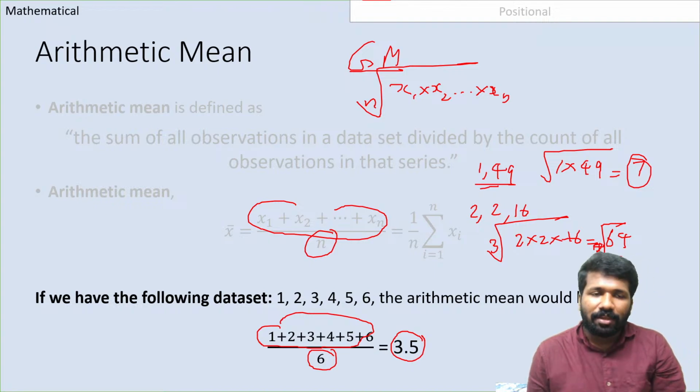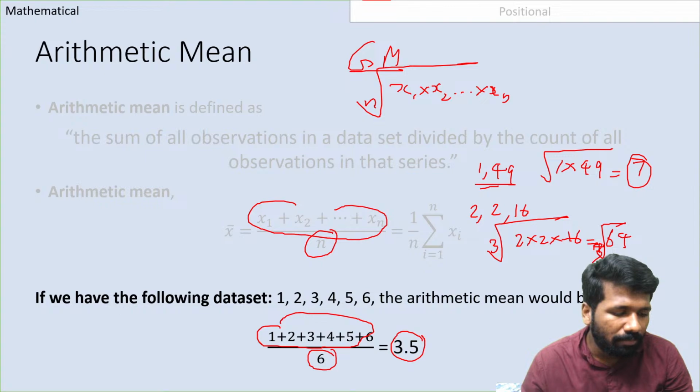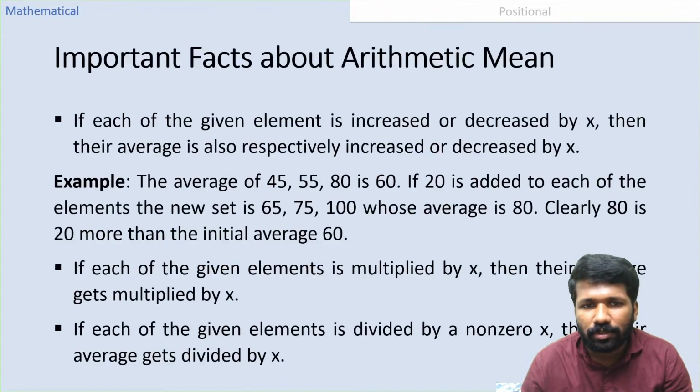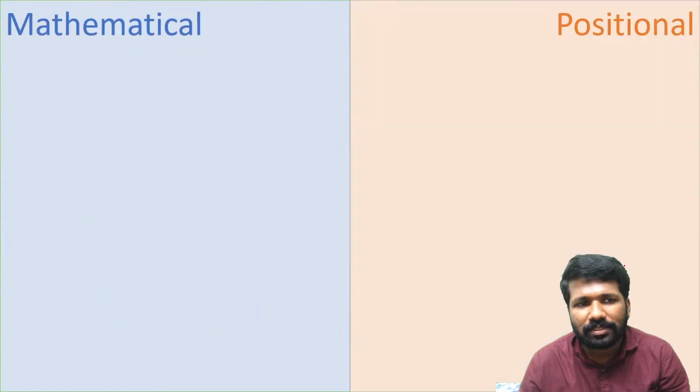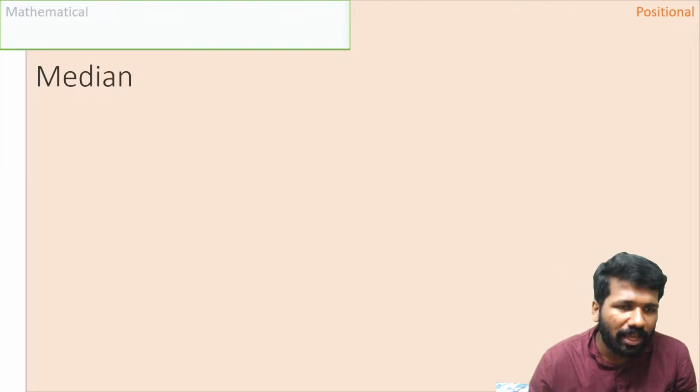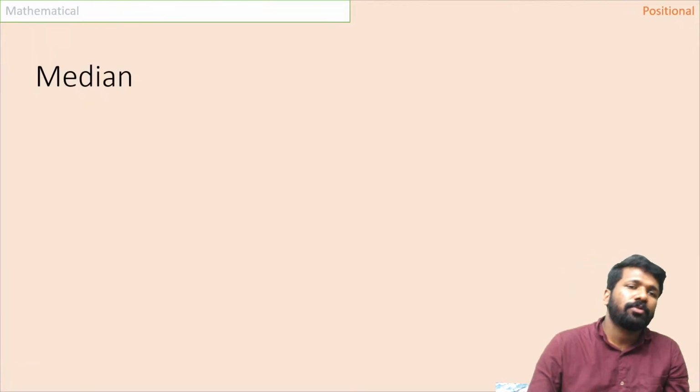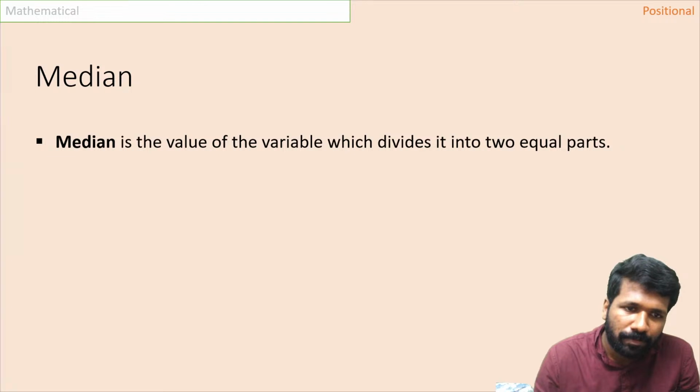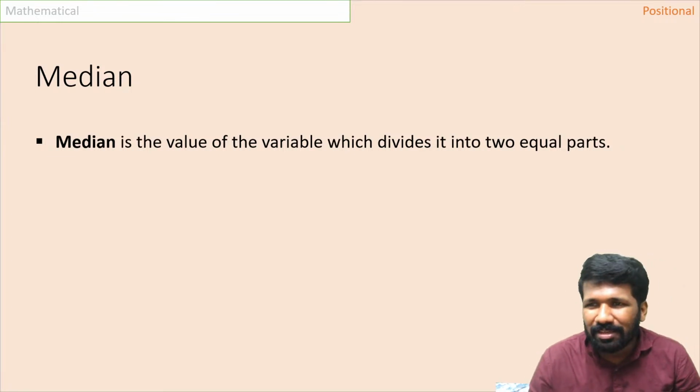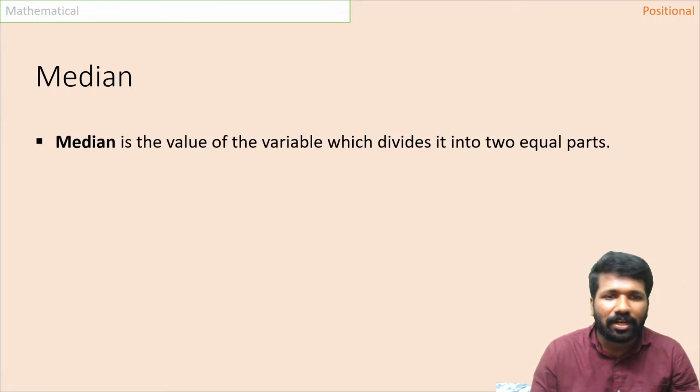What is geometric mean? So arithmetic mean and geometric mean you understood. Now what is median we will discuss, and then median and mode, and then come back to arithmetic mean and its properties. So median is actually a positional measure of central tendency.